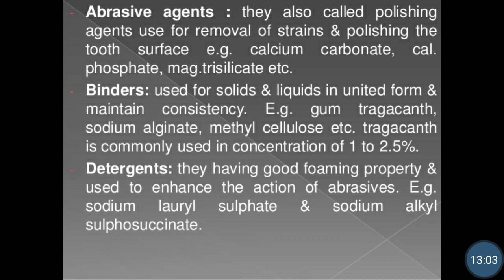Then next are the binders. So different binders are used to keep the solid and liquids in a united form and to maintain the consistency of the formulation.